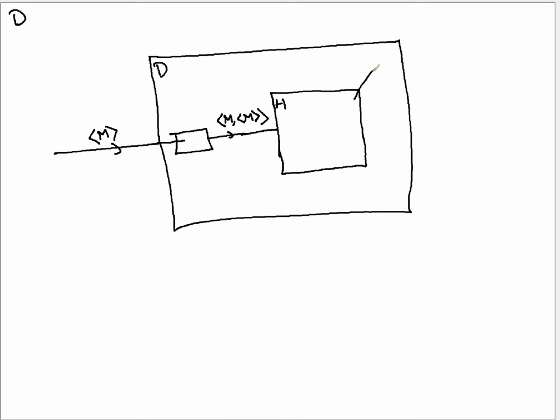If H says accept, what does it mean? It means that M accepts its own description, right? But if H says reject, what does it mean? It means that M doesn't accept its own string representation. Correct? This is the result from H.